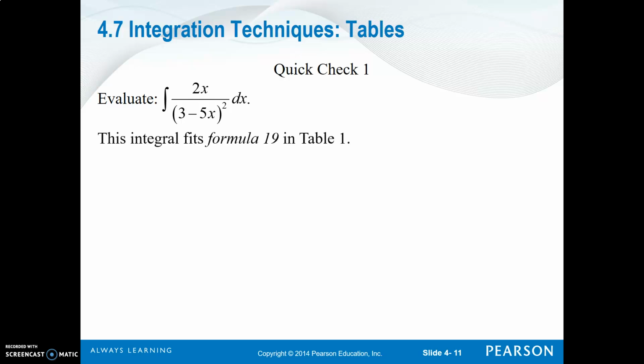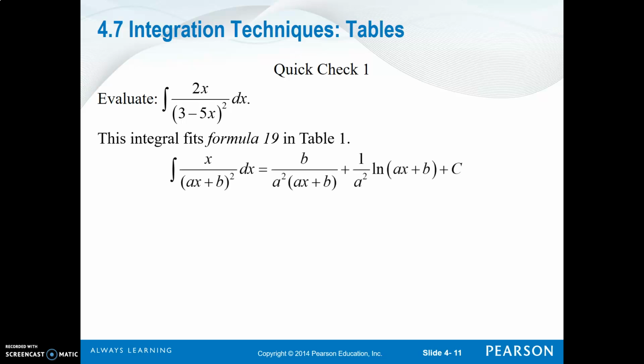So this formula fits formula 19 in your table, except notice that in the formula for 19, the numerator is just x, which I kind of hinted at earlier. This 2 is a coefficient. We can pull that 2 in front of the integral, and then it would be 2 times the integral of x over (3 minus 5x) quantity squared. So the fact that this doesn't have a coefficient is kind of irrelevant, because we're allowed to pull the 2 out and then it matches the form.